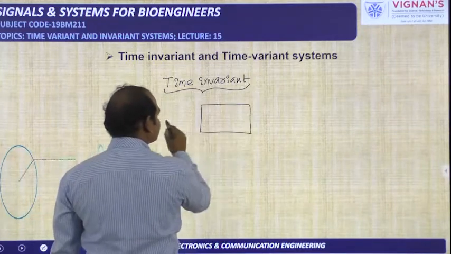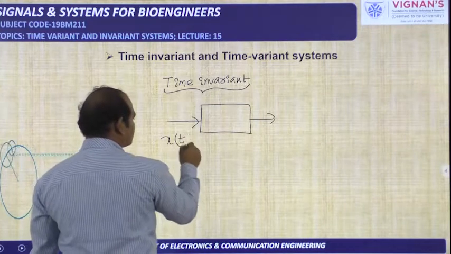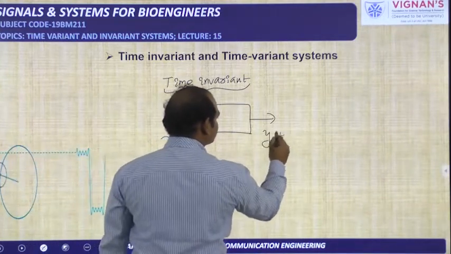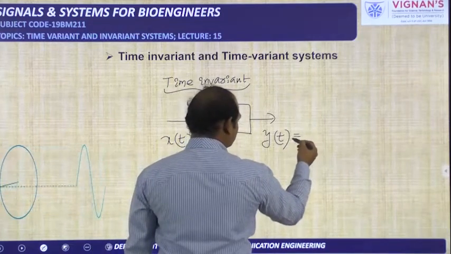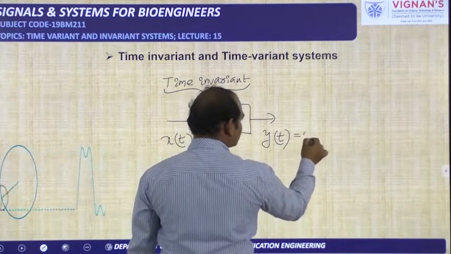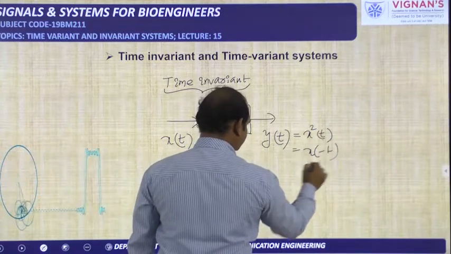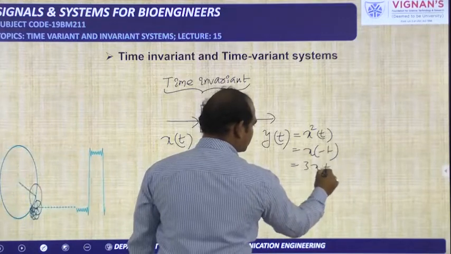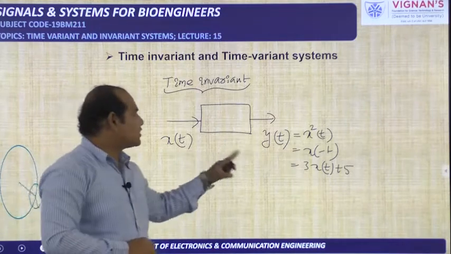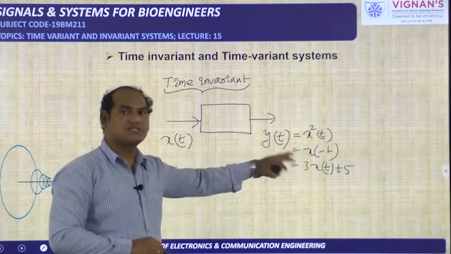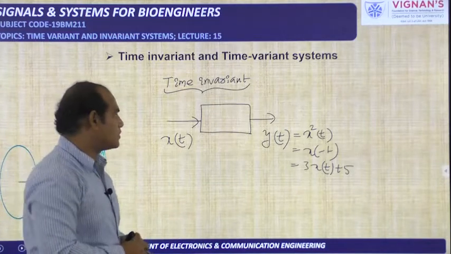Here one system is there, input is x of t, output is y of t. Some relation we will give, for example, output y of t is x square of t, or it is equal to x of minus t, or output is equal to 3 into x of t plus 5. Like this, some relationship is there between input and output. This is one system, this is another system, this is another system.